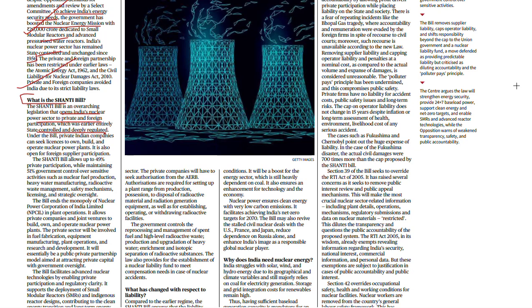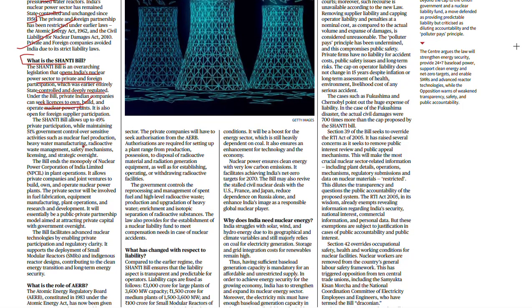So now the government changed this. Under this bill, private Indian companies can seek a license to own, and after the government authorizes the license, they are allowed to build and operate nuclear power plants. Right now, under the Shanti Bill, only 49% private participation is there while maintaining 51% government control.